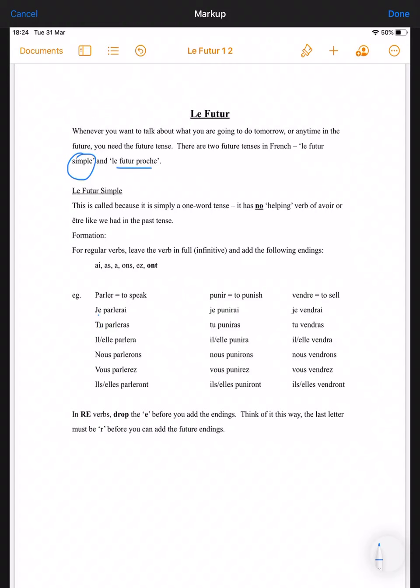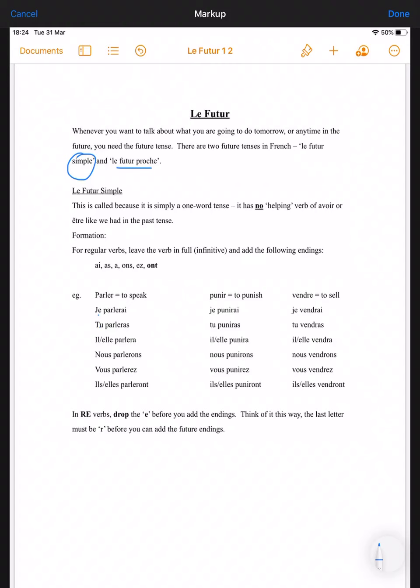Le futur simple would be more like the English word will, as in I will do my homework, I will phone my friends, and so on. So that would be the difference between the both of them. So the futur simple is quite an easy tense to use. It has no helping verb. None of the avoir and être like we had seen in the passé composé.